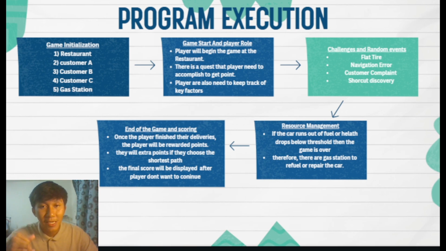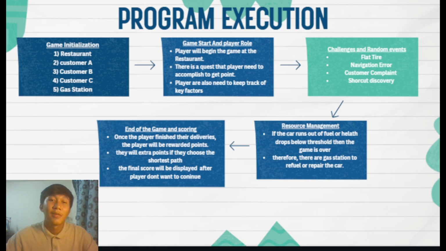So at the end of the game, the player is scored based on the delivery performance and how well they manage their resources. If they successfully optimize their routes, they may earn more points. Additionally, resource management plays a crucial role. For example, if the player doesn't refuel on time or the car has below the level it should be, the game may be over.